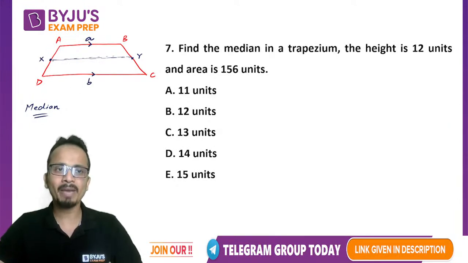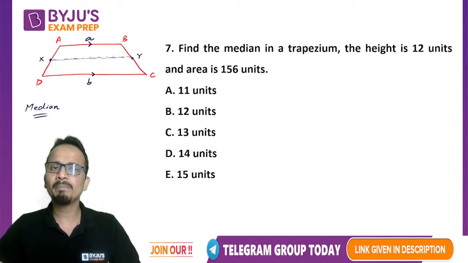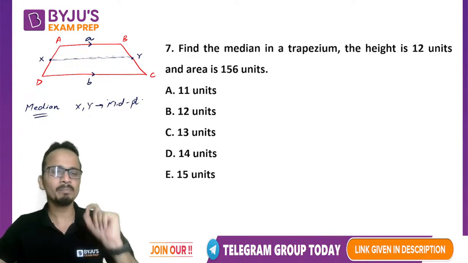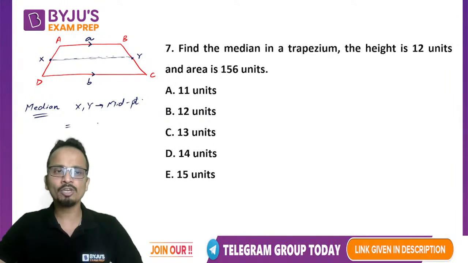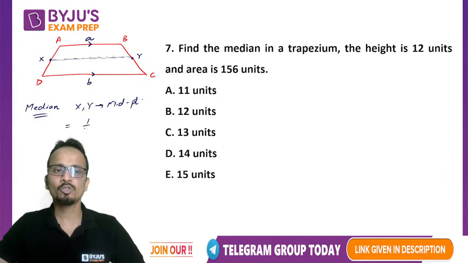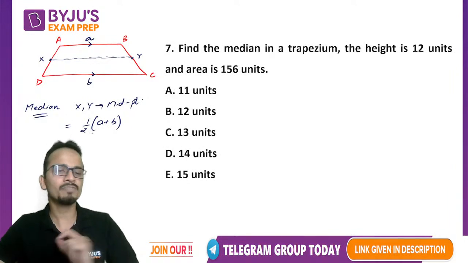Taking X as the midpoint of AD and Y as the midpoint of BC, the line joining X and Y is called the median. And the length of the median is the average of the parallel sides, so it is half of a plus b. This is the formula for the median of a trapezium.